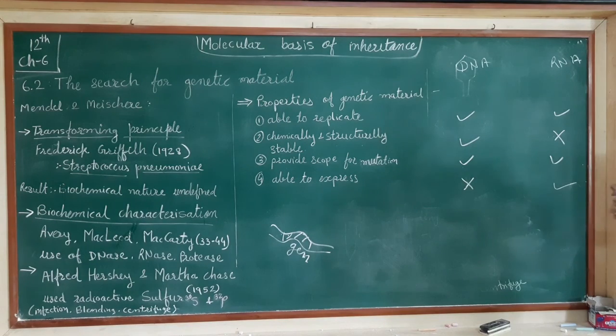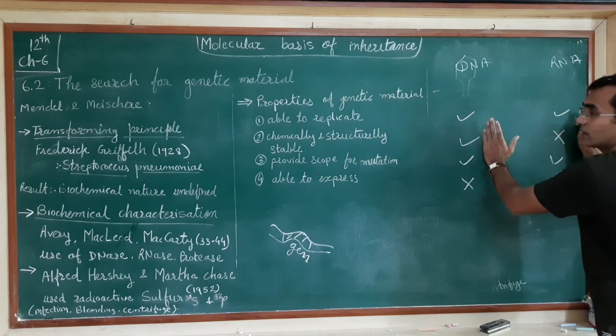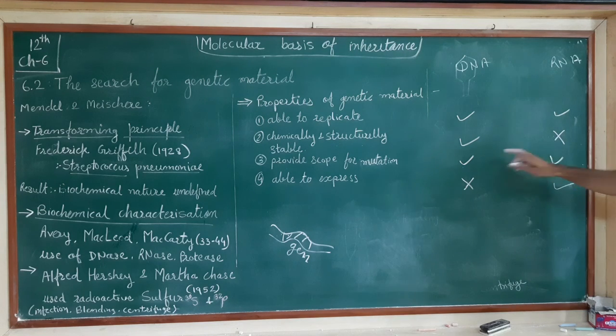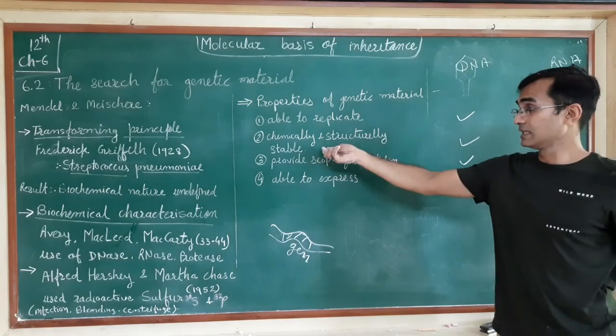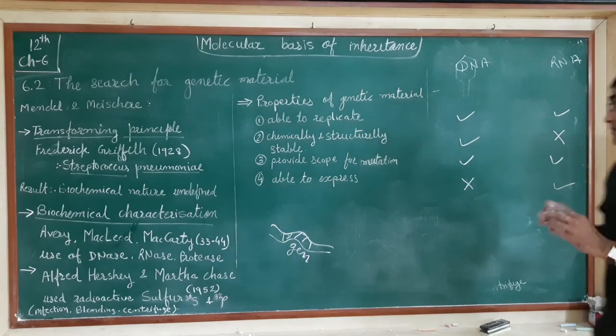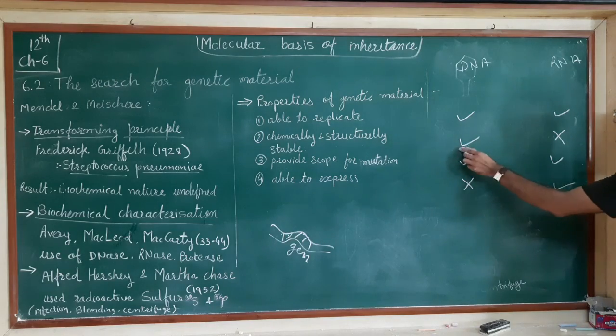They will make protein. So if we conclude, the number of positive points on both sides is the same. But the second property, chemically and structurally stable, is there in the DNA.